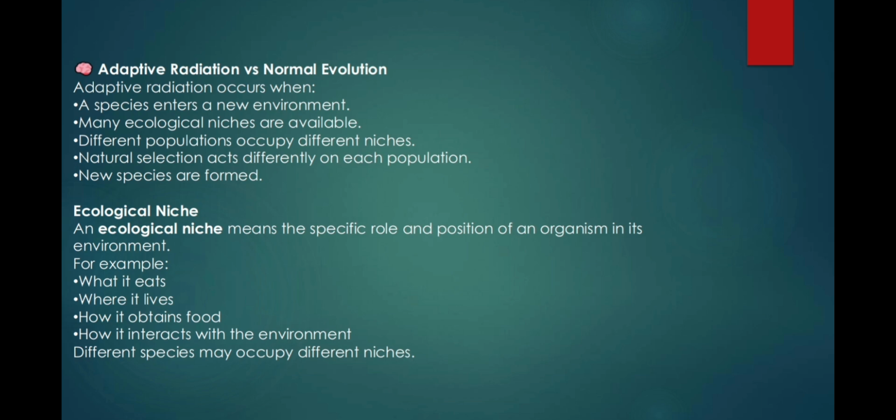Ecological niche. An ecological niche means the specific role and position of an organism in its environment. For example, what it eats, where it lives, how it obtains food, how it interacts with the environment. Different species may occupy different niches.